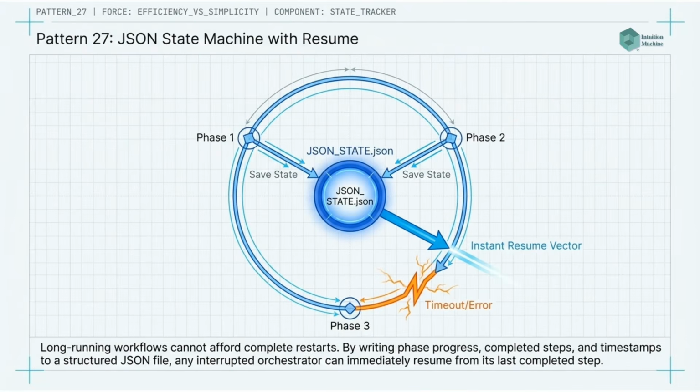Pattern 27. JSON state machine with resume. Orchestrator commands maintain a JSON state file tracking current phase, completed steps, files created, and timestamps. Every invocation checks for an existing state file and offers to resume from the last completed step.